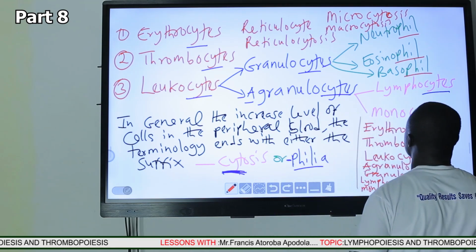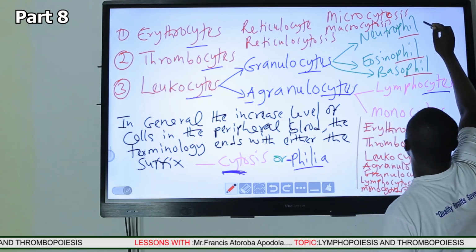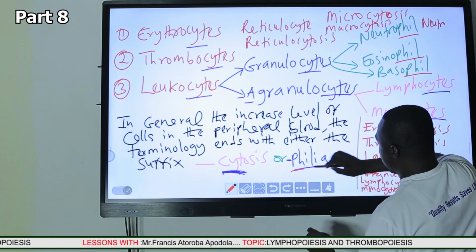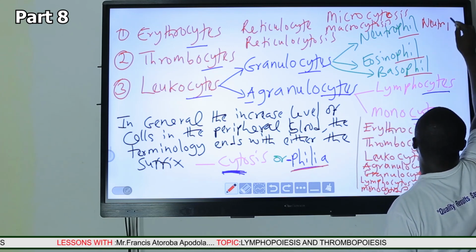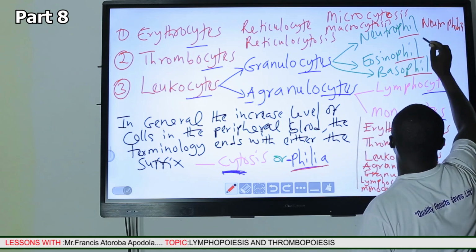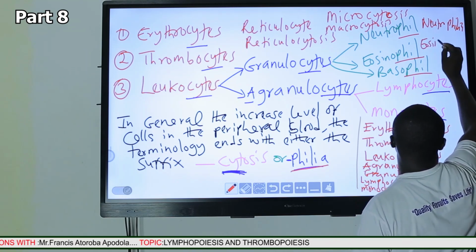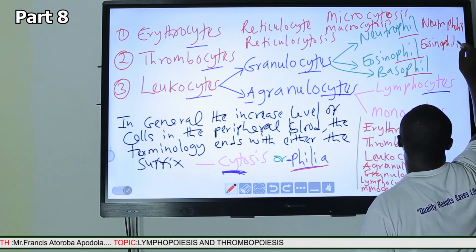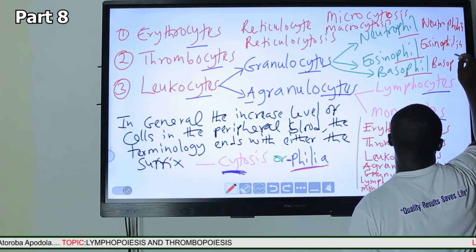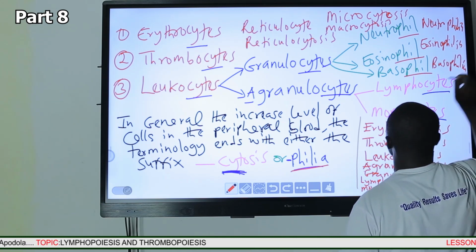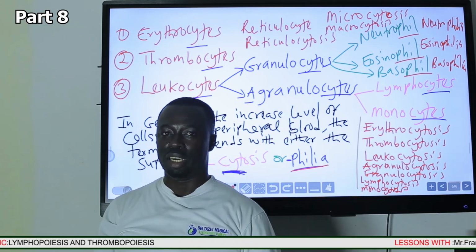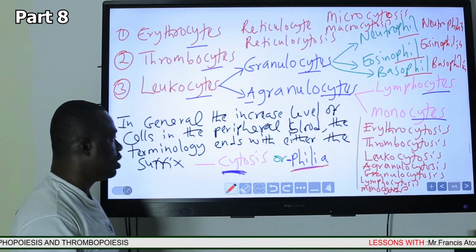Therefore, the increased levels of neutrophil will be called neutrophilia, because the suffix is philia. So philia rhymes with fill. The increased levels of eosinophil is called eosinophilia. And the increased levels of basophil is called basophilia. So basically, these are the terminologies associated with the increased levels of these cells.